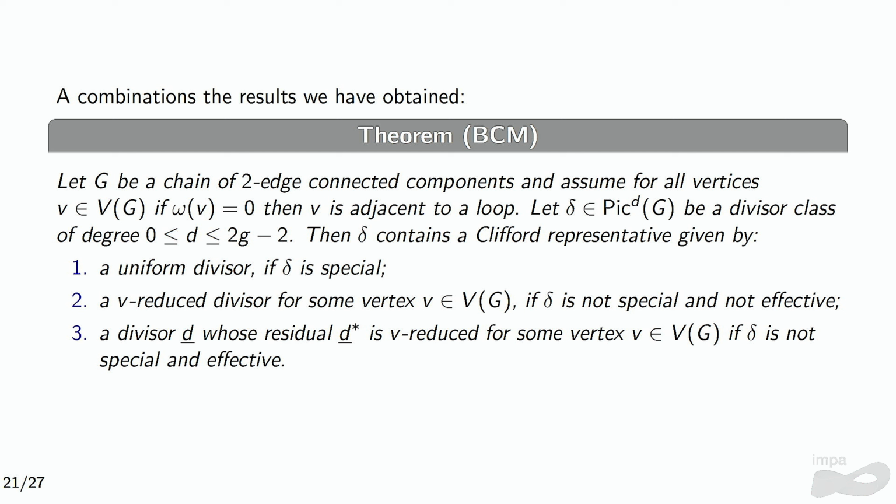The Clifford representative will be a uniform divisor when the class is special, will be what we call v-reduced divisors. These are the ones obtained by the Dhar-Burning algorithm, okay? So you have an algorithm to find this divisor for each divisor that you have. When the class is not special and not effective, and then you take the v-reduced of the residual when the class is special and effective, okay?